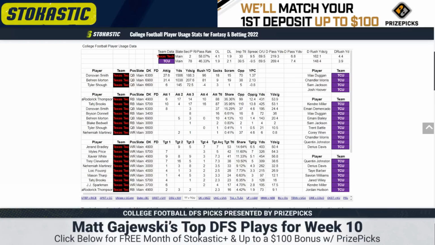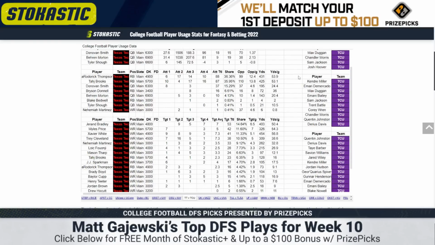In the running back room, we've got Sarajic and Taj Brooks in a 50-50 committee balance, slightly towards Brooks recently. He's more active in the receiving game as well, but these are GPP darts that I'm not all that interested in. It's a pass-based team with a middling total. 30 is actually pretty good, but in the receiving room, you've got Jaron Bradley, Miles Price, and Trey Cleveland as your top 3 options, presumably.